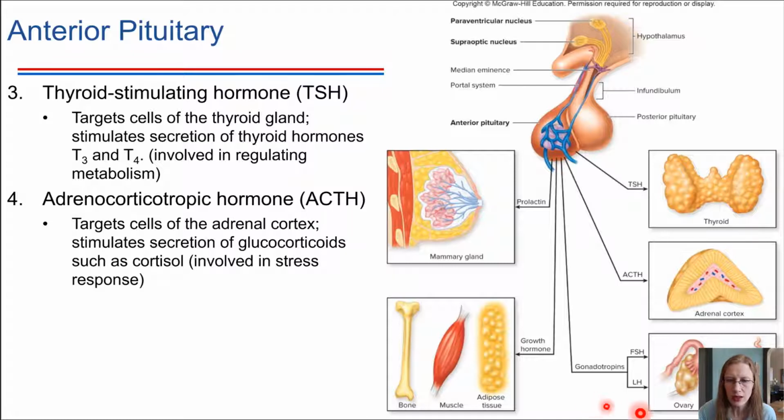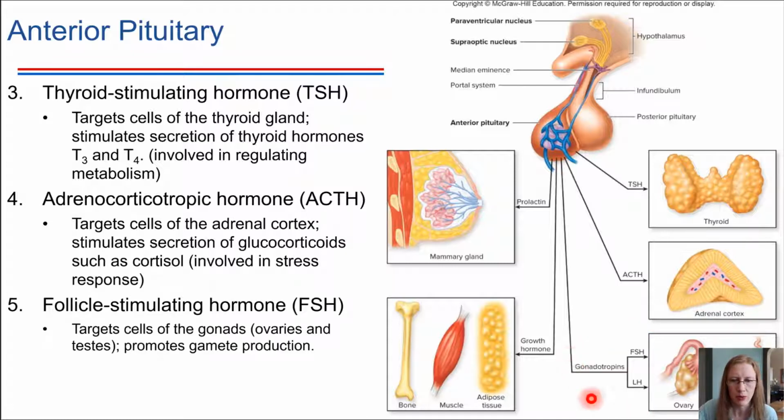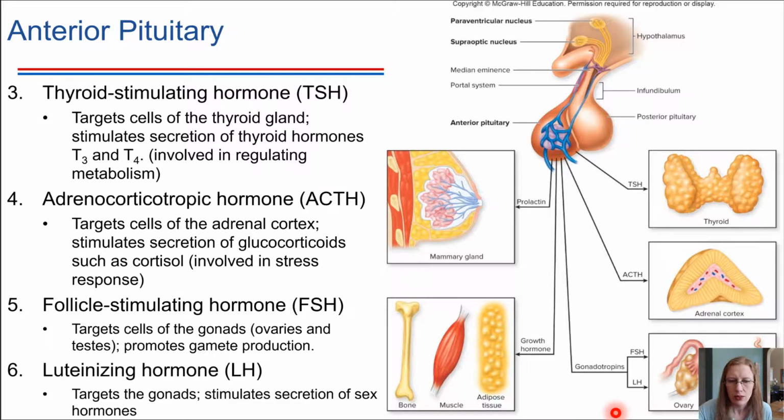And then lastly, we have gonadotropic hormones, which are present in both males and females. Follicle stimulating hormone promotes gamete formation in both the ovaries and the testes. And then the last one on the list, luteinizing hormone. This one also targets the gonads, but it facilitates the secretion of sex hormones. So not gamete production specifically, but sex hormones in general.